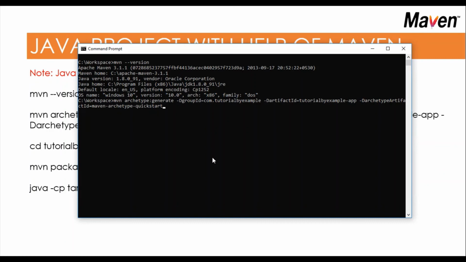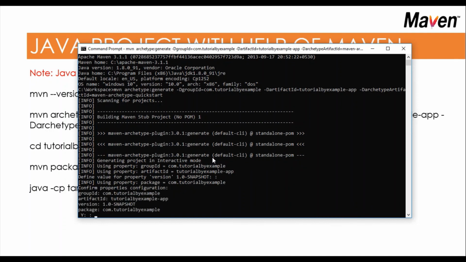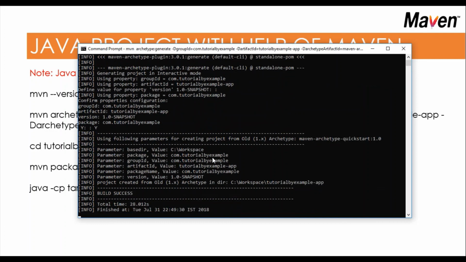I'm in the C clone workspace and performing this command. If you perform it the first time, it will download several dependencies. I have already performed this before preparing this video, so some of the dependencies are already downloaded and most probably it will not ask. Similar prompts appear as earlier, so just press enter, type capital Y, and then enter.